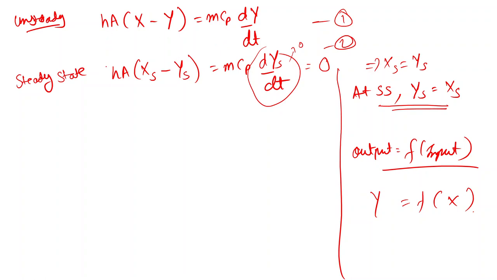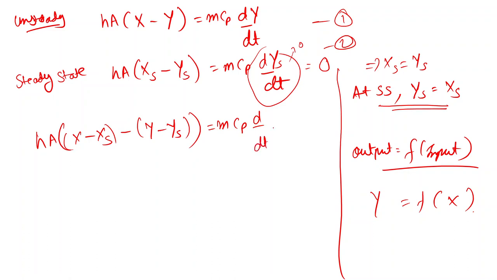You can subtract both of these equations, and it will give HA (x minus xs) minus (y minus ys) is equal to mCp d by dt of (y minus ys).